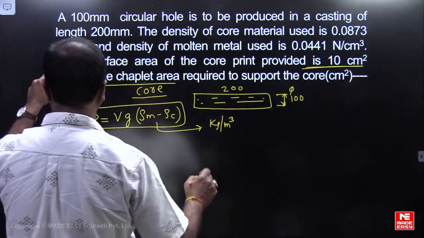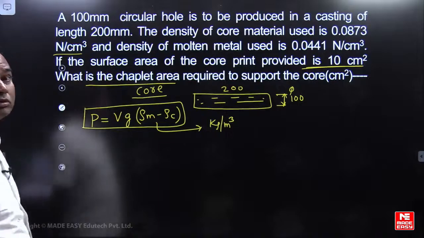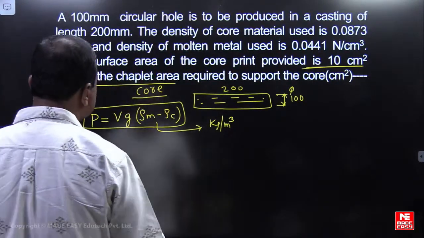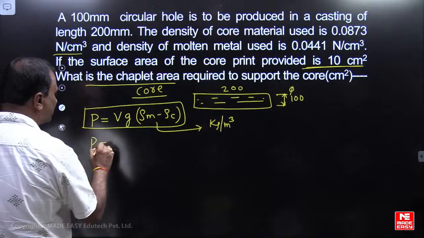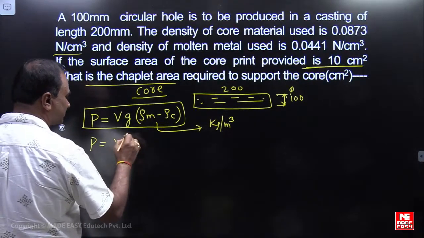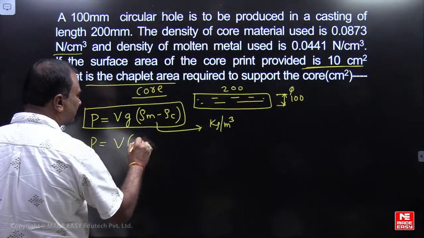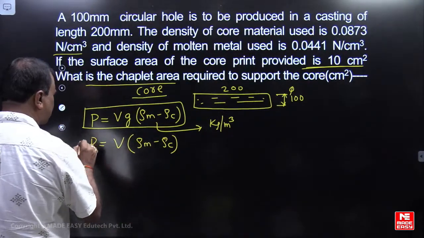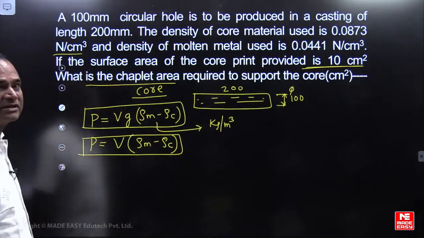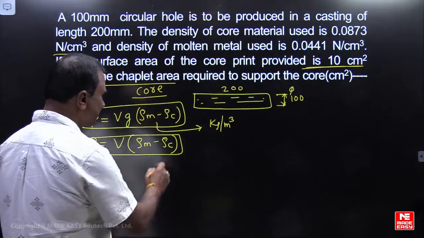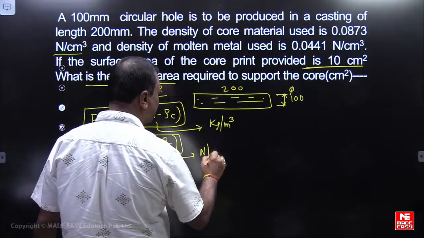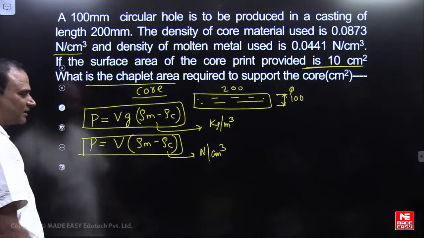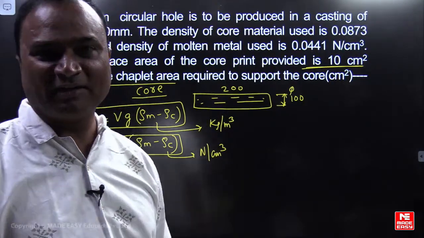But here weight density is given to you, Newton per centimeter cube. If weight density is given, the formula is just simply volume multiplied by (rho m minus rho c). Because densities are given in Newton per centimeter cube, the volume is also in centimeter cube. So I am getting total newtons as the final answer.